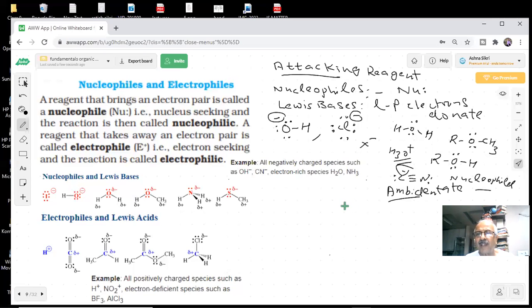You do not have to memorize; we will not do rote learning, you have to understand. What is happening in ammonia, students? Tell me, what did you see in ammonia? Nitrogen has got what? A lone pair of electrons. Why did I show this dark wedge and this dotted one? What is the meaning of this? The solid wedge bond is coming towards the observer, and this dashed one is going back into the paper. Try to draw the three-dimensional picture, students.